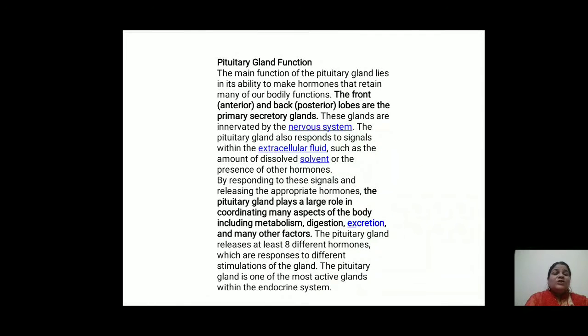The pituitary gland also responds to signals within the extracellular fluid, such as the amount of dissolved solvent or the presence of other hormones. By responding to these signals and releasing the appropriate hormones, the pituitary gland plays a large role in coordinating many aspects of the body, including metabolism, digestion, excretion, and many other factors. The pituitary gland releases at least 8 different hormones in response to different stimulation of the gland. The pituitary gland is one of the most active glands within the endocrine system.